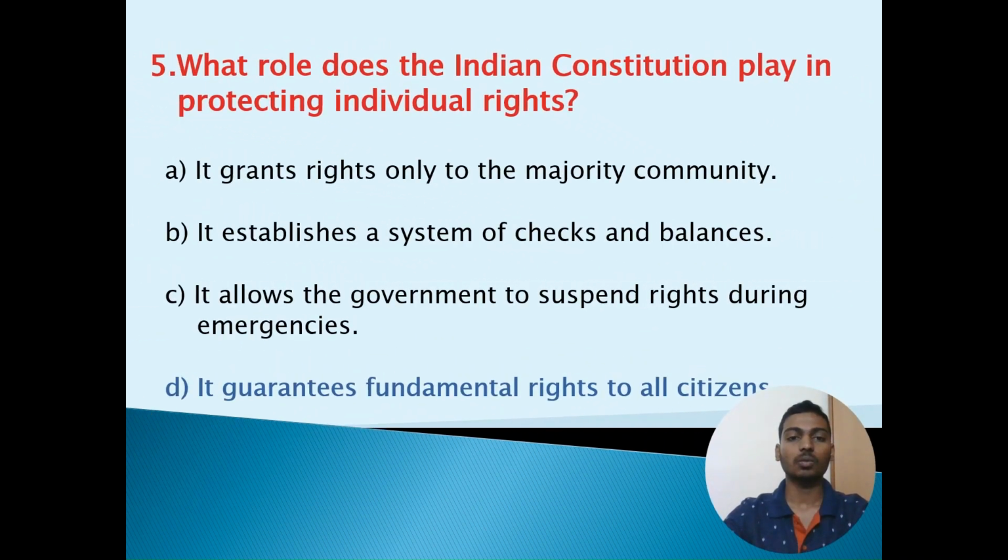Fifth question is, what role does the Indian Constitution play in protecting individual rights? Option A, it grants rights only to the majority community. Option B, it establishes a system of checks and balances. Option C, it allows the government to suspend rights during emergencies. Option D, it guarantees fundamental rights to all citizens. The correct option is option D, it guarantees fundamental rights to all citizens.